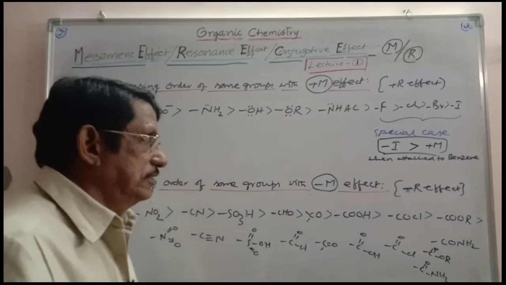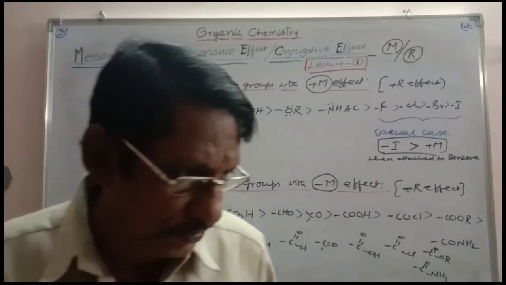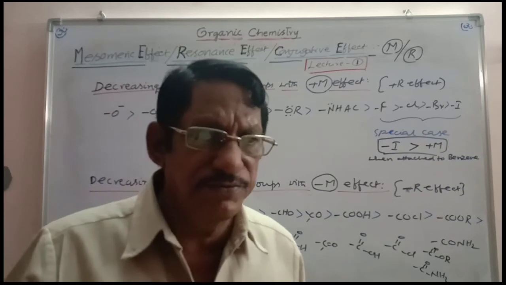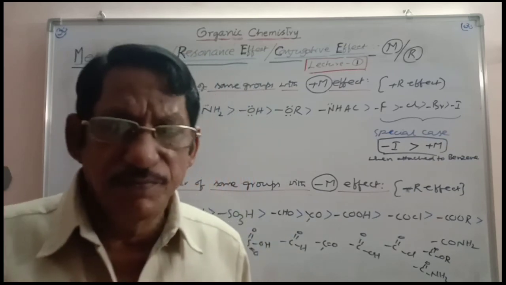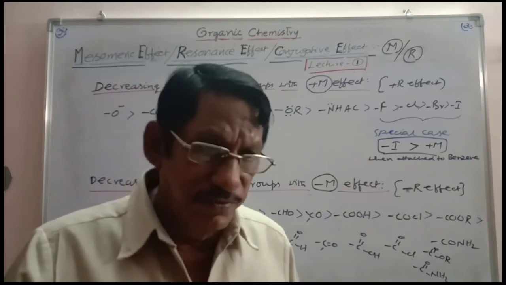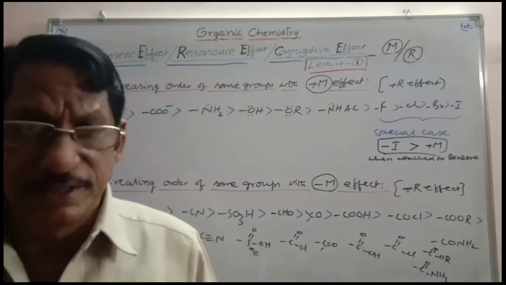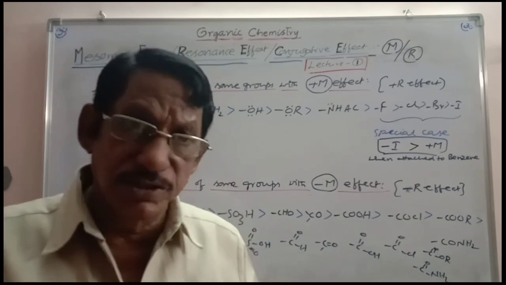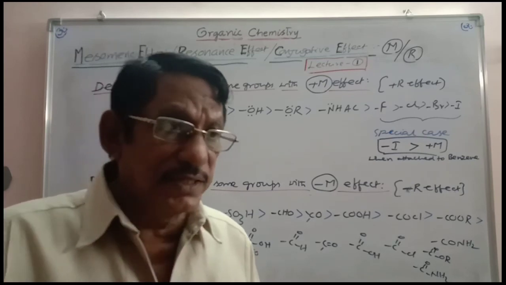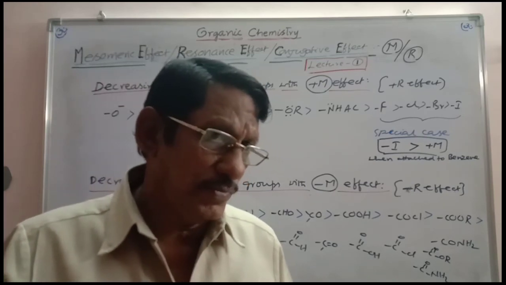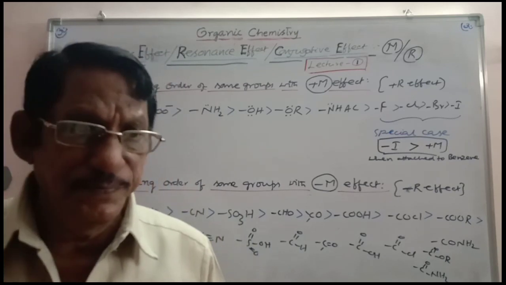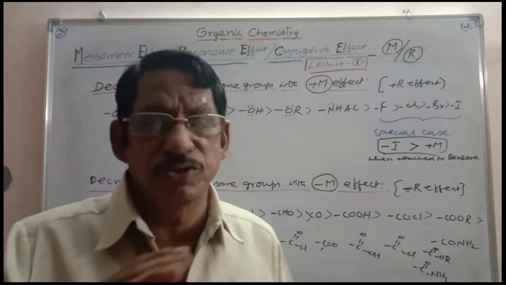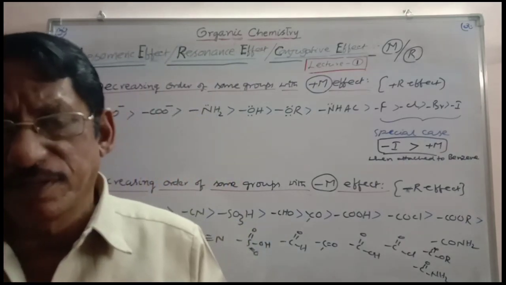And now we have to consider the applications, which are more important. There are many applications in the case of mesomeric effect. You can see the acidity of alcohols and phenols, acidity of carboxylic acids, and whenever a substituent is present in the carboxylic acid, what about the acidic character, the basic character of amines, and also in the case of alkyl halide undergoing nucleophilic substitution, why is it not undergoing in the case of chlorobenzene? Similarly, in the case of vinyl chloride, all these aspects can be understood easily by considering the resonance effect or mesomeric effect. All these come under the category of applications.